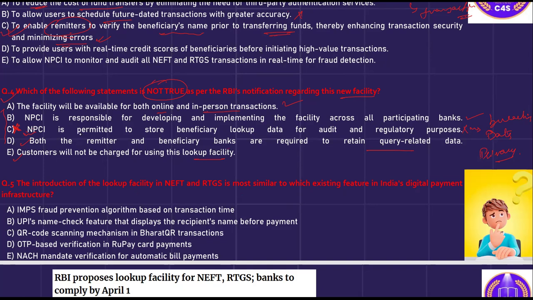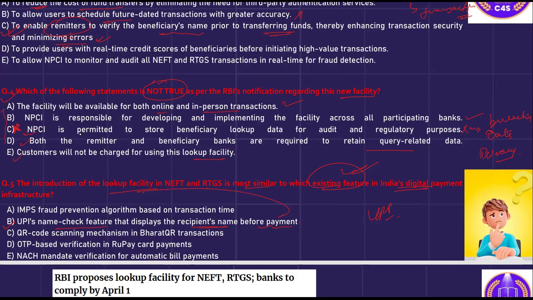Coming to the last question of the series, the introduction of lookup facility in NEFT and RTGS is most similar to which existing feature in India's digital payment? So it is most similar to the existing feature that UPI is providing as of now. The UPI name check feature displays the recipient name before making the payment, and it is similar to this lookup facility.